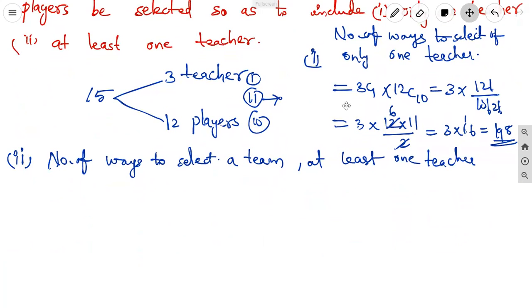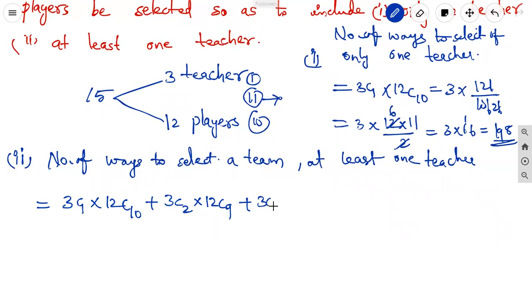The first case is we can choose one teacher from the 3 teachers, the remaining from the players: 3C1 into 12C10. The second case, at least means we can choose 1, 2, 3 also. Second case is 3C2 into 12C9, one player less. Plus, if 3 teachers are selected, then from the players we can choose only 8 players. Then a total of 11 players will occur: 9 plus 2 is 11, 8 plus 3 is 11, 10 plus 1 is 11.